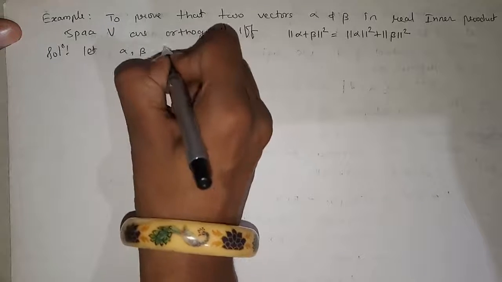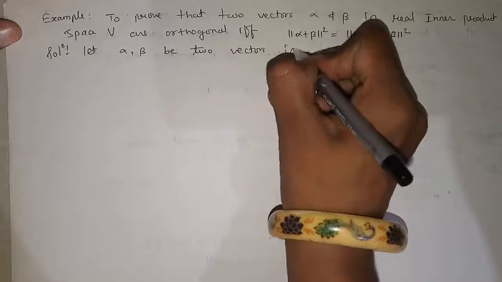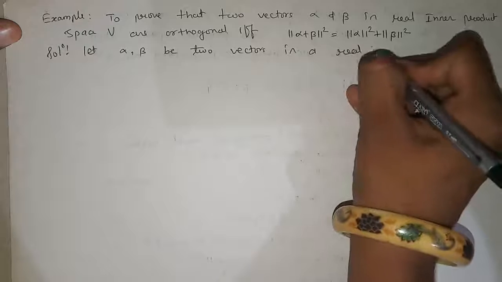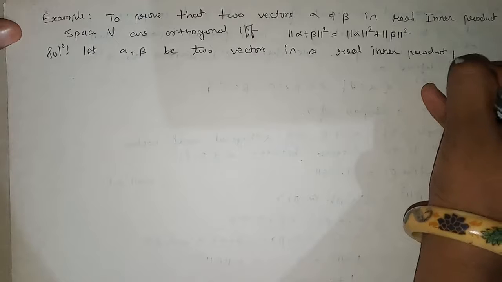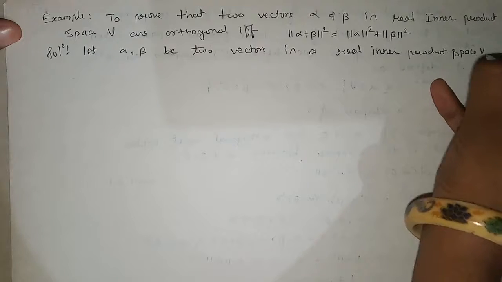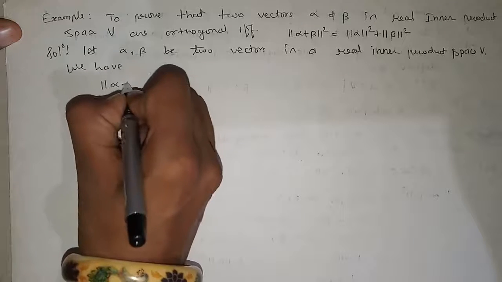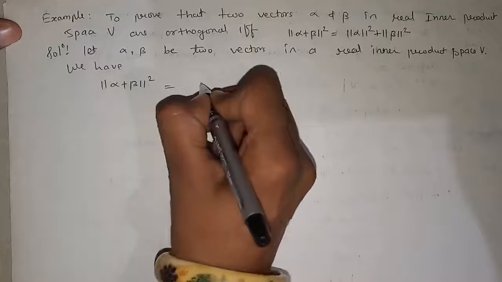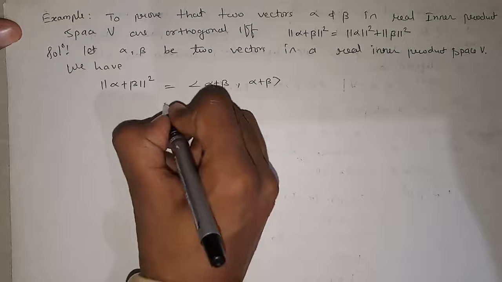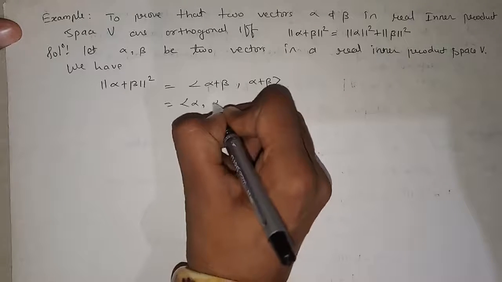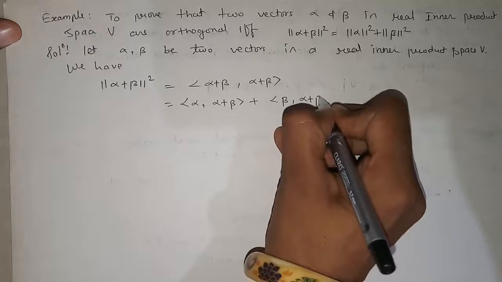Let alpha and beta be two vectors in a real inner product space. So we have norm of alpha plus beta square is equal to inner product of alpha plus beta and alpha plus beta. On solving this, we will get inner product of alpha plus beta, alpha plus inner product of alpha plus beta, beta.